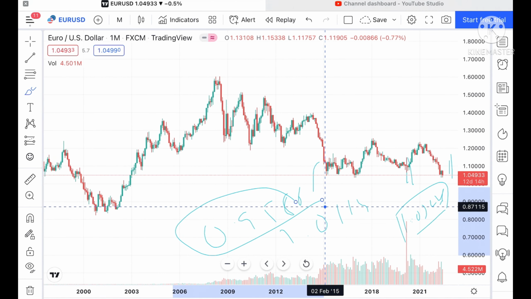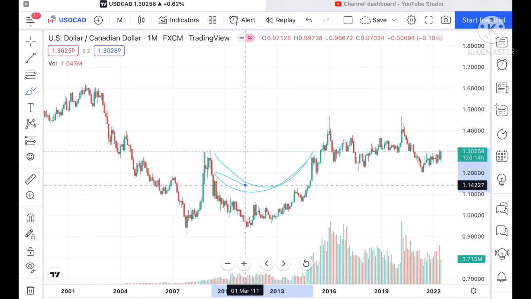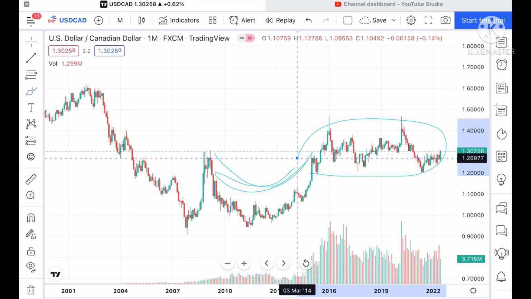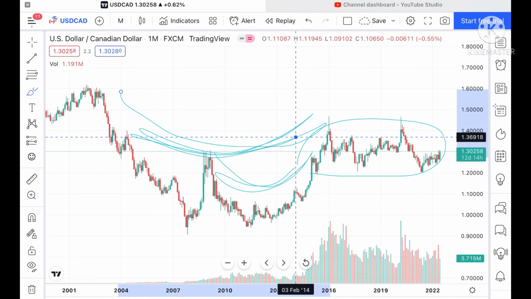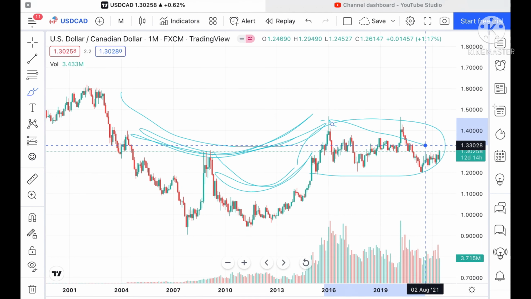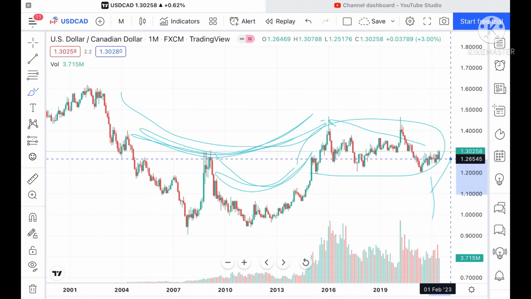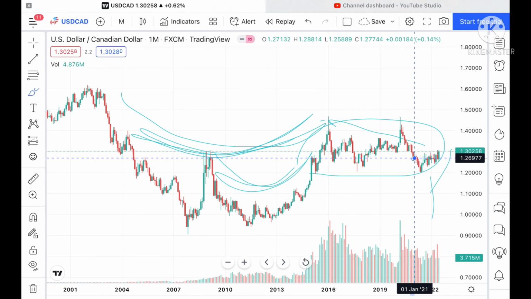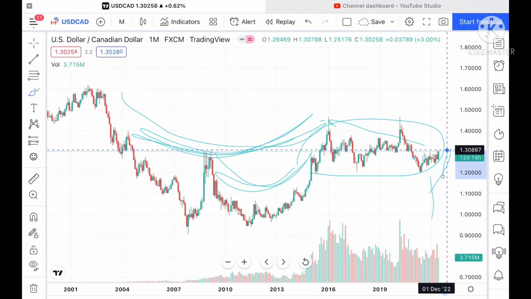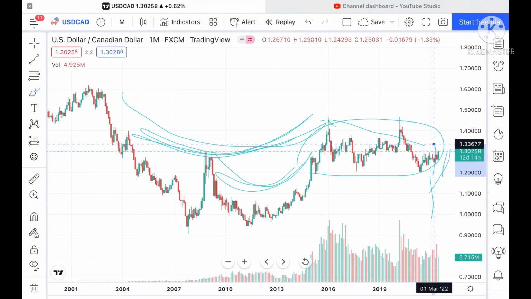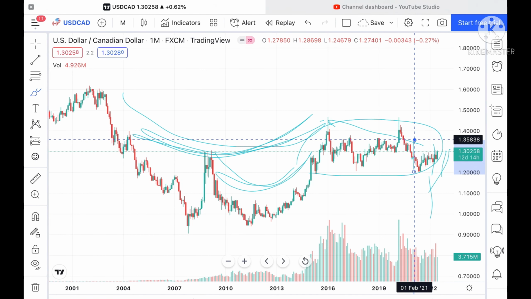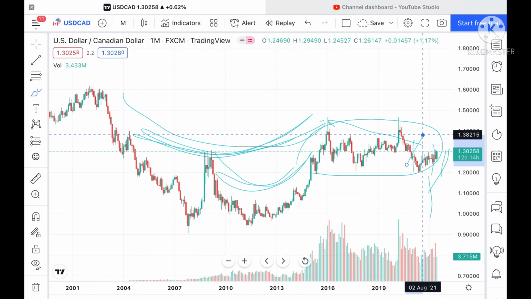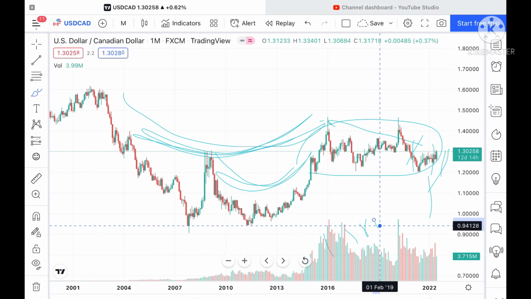Okay, and if we talk about USD CAD, quite a good trend in the USD CAD. That means it is moving in a particular range. Before that we have seen a U pattern forming at this particular level. Now it is currently trading at around 1.30258. Suppose this level sustains, then we can see it go further upside towards a level of 1.30867, and from there further high towards a level of 1.33677. Suppose the price goes above that level, then it can go further upside towards a level of 1.35838, and then from there further high towards a level of 1.38215.